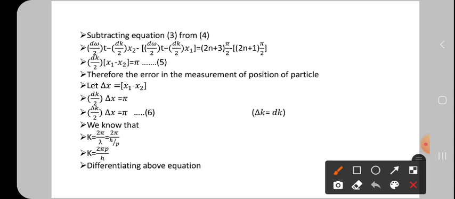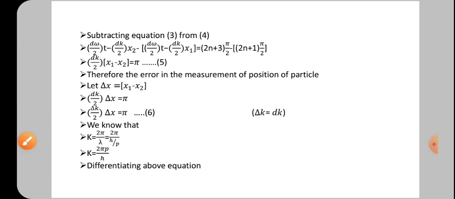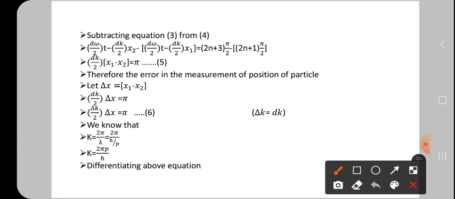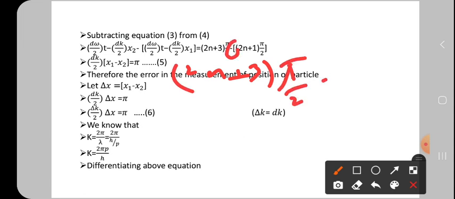And next, see here the right side, here 2n plus 3, where you have the minus, small minus, it is not appearing, right? I will write 2n plus 3 into pi by 2 minus, minus of 2n plus 1 pi by 2 here, okay. Now multiply this minus term inside.